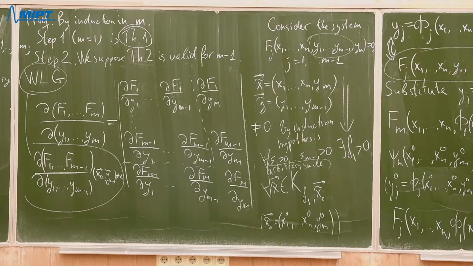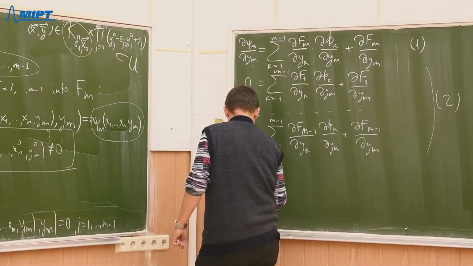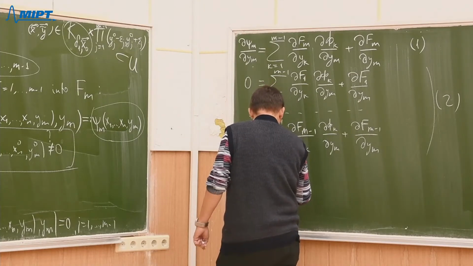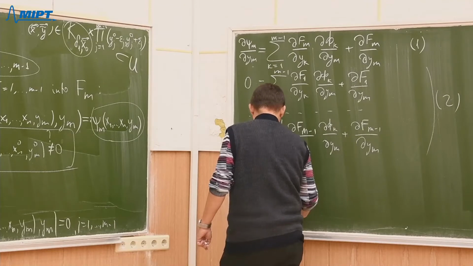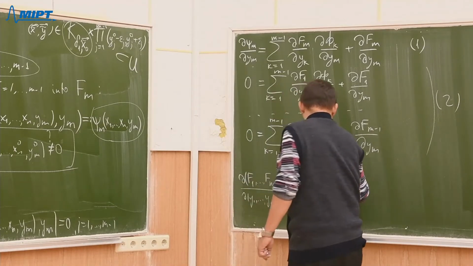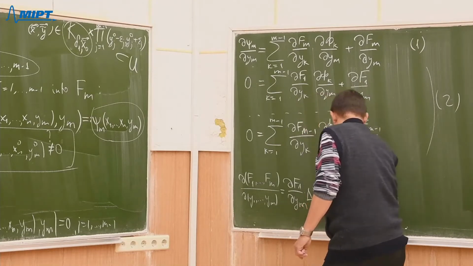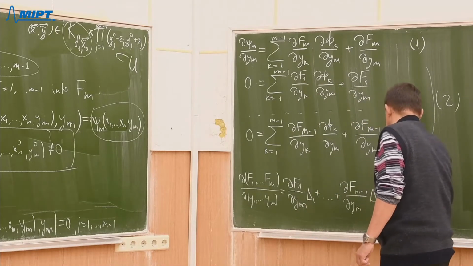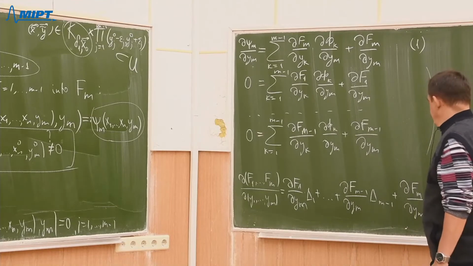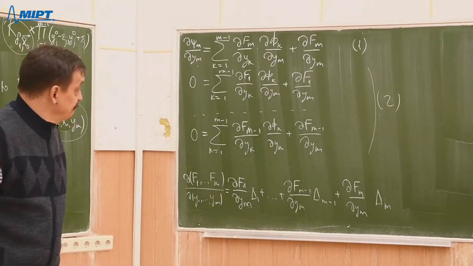And so our determinant can be written, okay, I'll write explicitly df1 over dym times delta 1 plus so on plus df m minus 1 with respect to ym times delta m minus 1 plus df m with respect to dym times, in fact, firstly I write with delta m. What are delta k's?